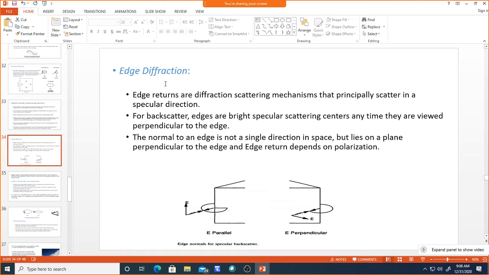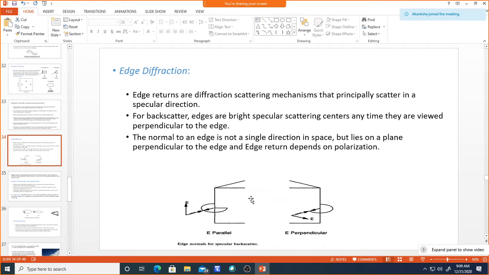So now if you take edge diffraction with respect to this, whenever we have the backscatter coming from the threat sector or the target, we need to take care of the electric field which is diffracted with respect to the edge.